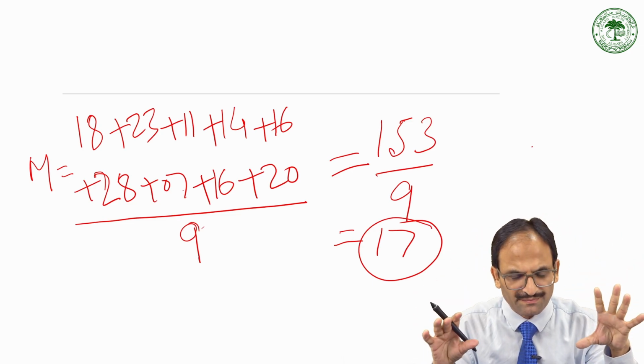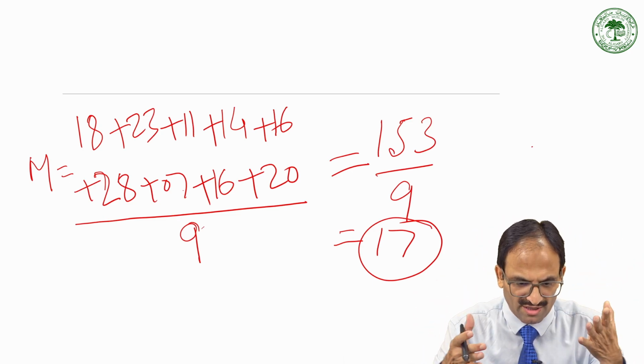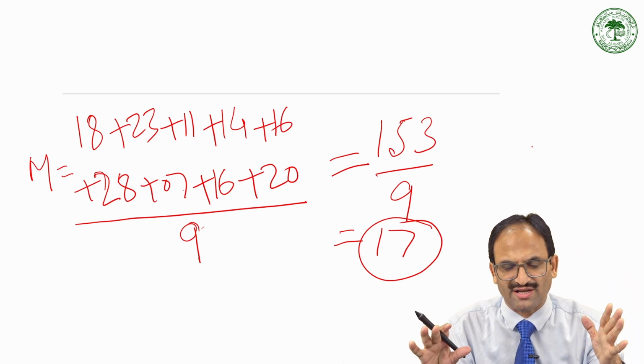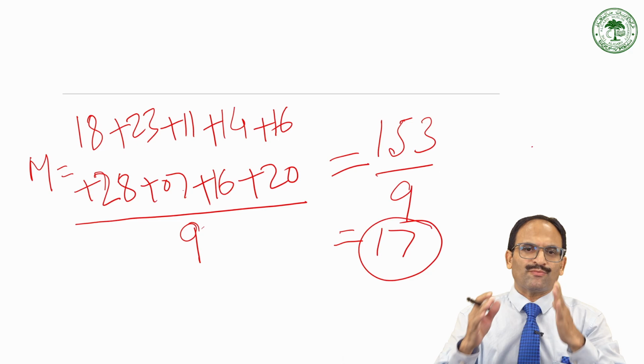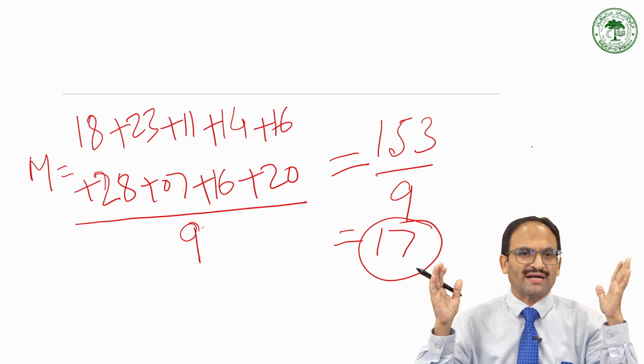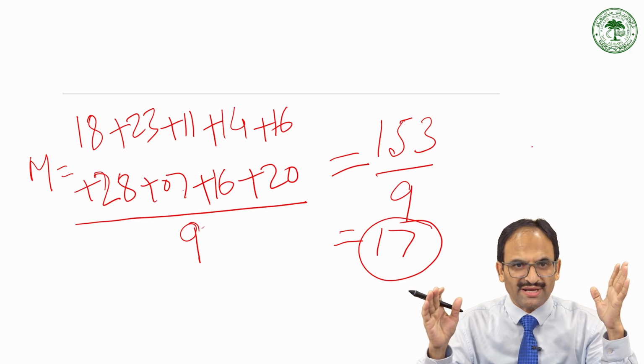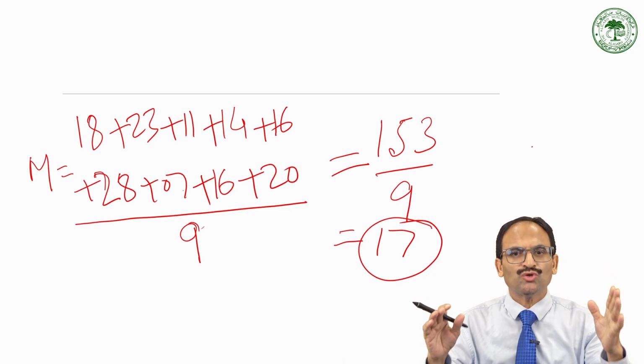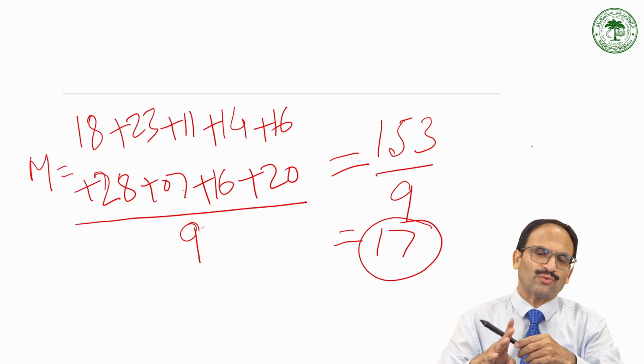We found the sum, divided it by the total number, that is 9, and finally we got 17. Through these examples, I am quite sure you will be able to understand how to calculate the mean, but we will take a few more examples so that you may be perfect in calculating the mean.